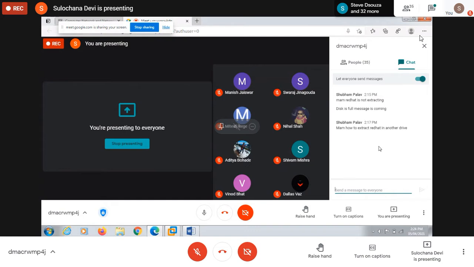A disk full message is coming. One thing is you can directly copy paste it there. Otherwise, when you select extract, you can select the location. We generally select extract here, but instead select extract to, and it will ask you for the location. So you can extract there.